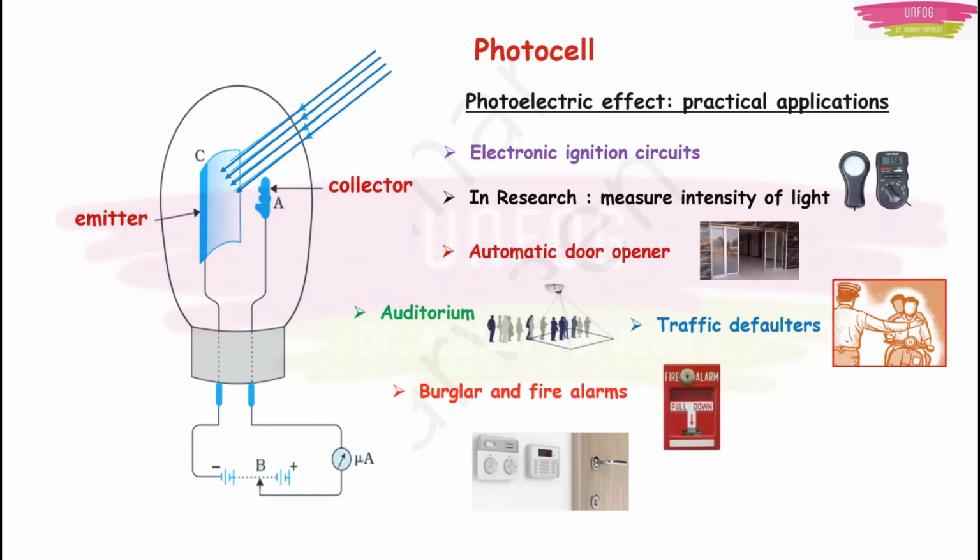And a very important application is burglar and fire alarms. They have these sensors. If that photoelectric current is getting disturbed by something, then that sensor will trigger and the alarm will ring. Okay, so these are all the applications of the photoelectric effect.